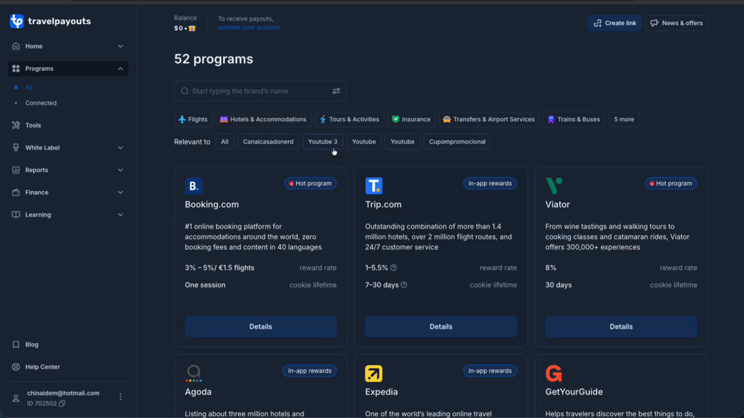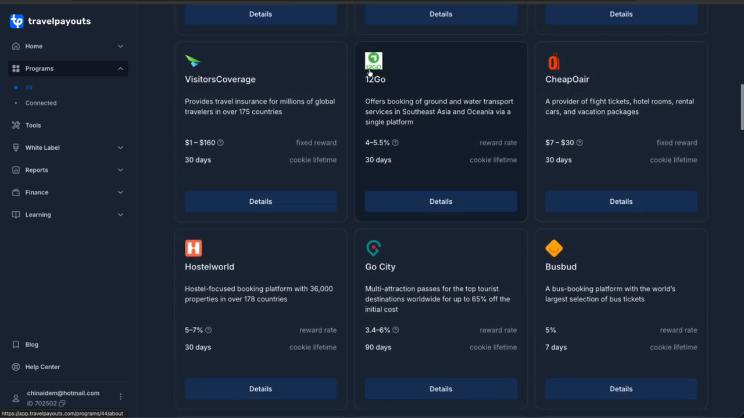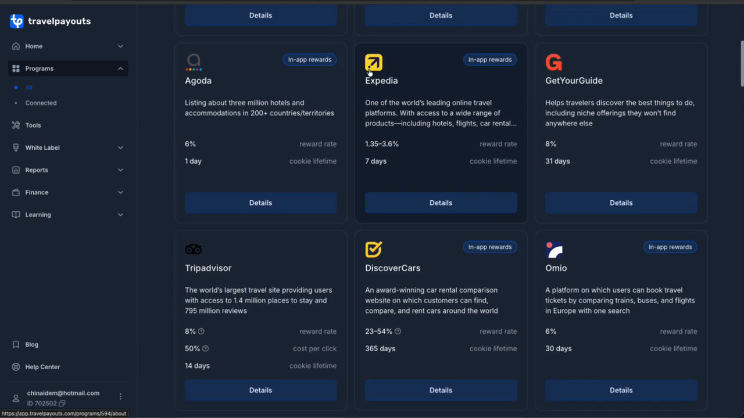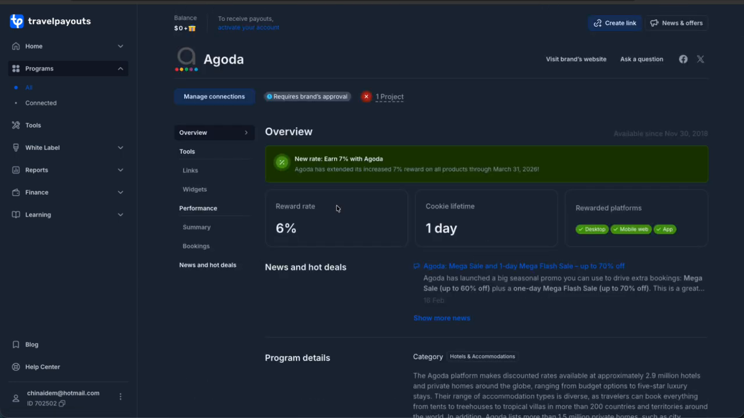After creating your account on Travel Payouts, log into your dashboard and search for the Agoda affiliate program. Apply to the program, and once approved, you will receive your affiliate links. You can promote these links on YouTube, websites and blogs, travel content pages, social media. Every time someone books a hotel through your affiliate link on Agoda, you can earn a commission.